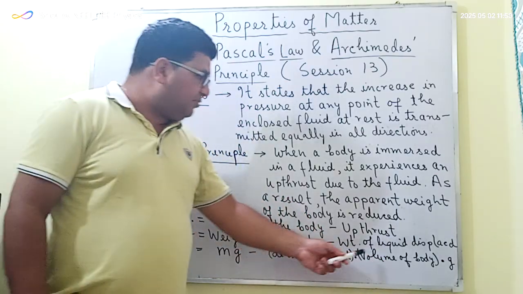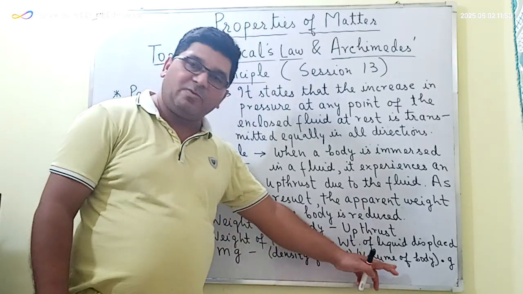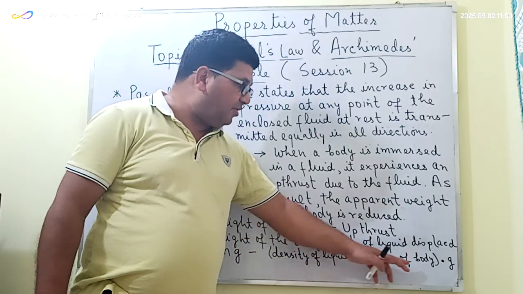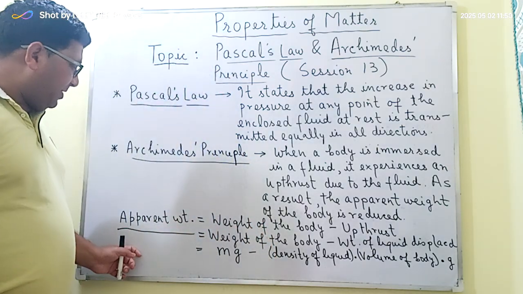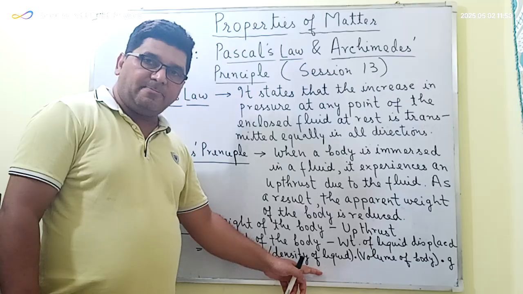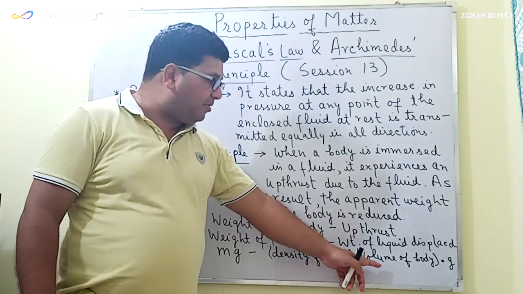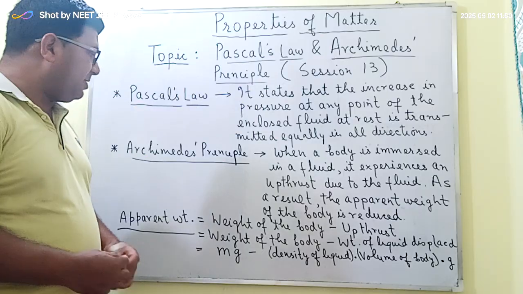So the weight of the liquid displaced will be equal to the density of the liquid multiplied by the volume of the body which is immersed in the fluid multiplied by the acceleration due to gravity. So the apparent weight is equal to mg minus density of the liquid multiplied by the volume of the body multiplied by g, where g is the acceleration due to gravity.